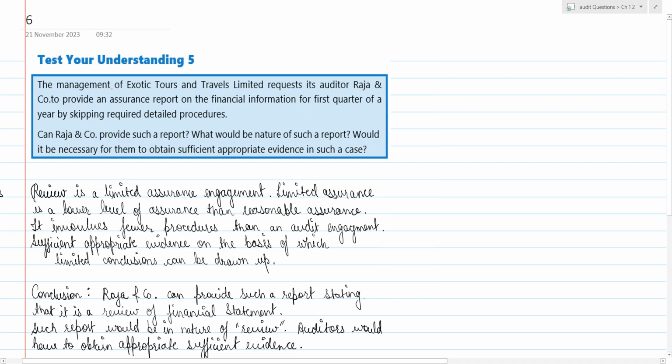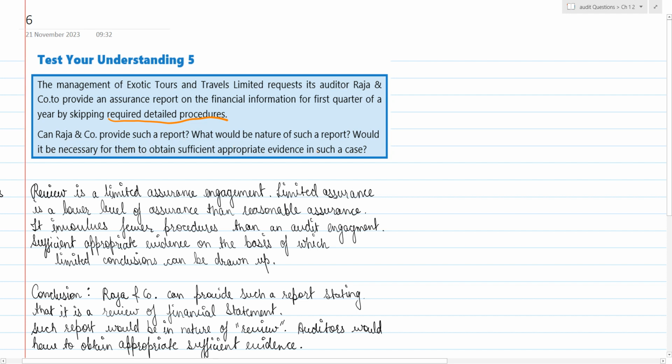So this is the test your understanding 5. The management of Exotic Tours and Travel Limited requests the auditor Raja and Company to provide an assurance report on financial information for the first quarter of a year by skipping required detailed procedures. So they require an assurance report, but they want to skip the required detailed procedures. So can Raja and Company provide such a report?